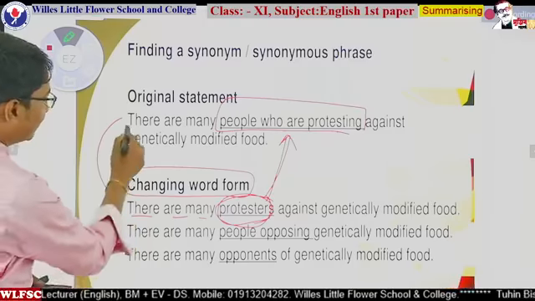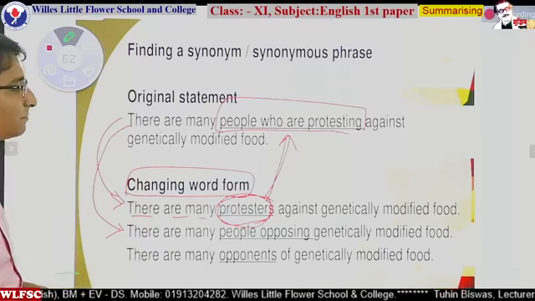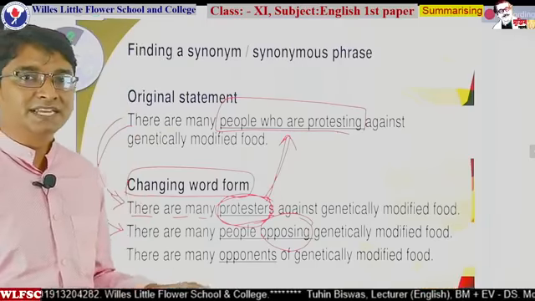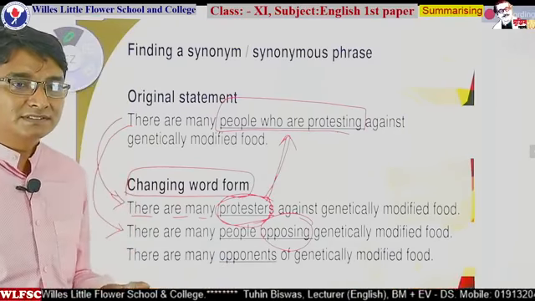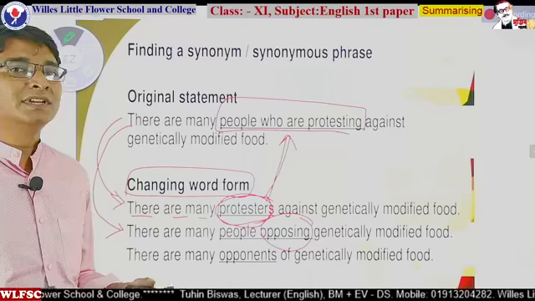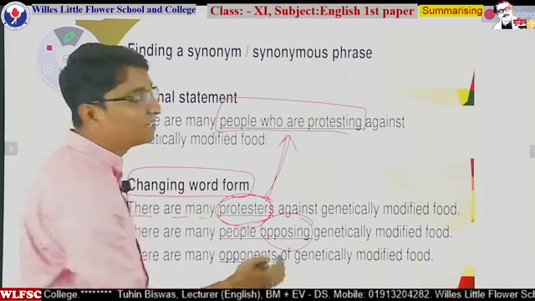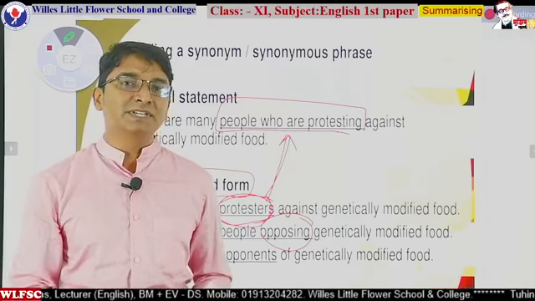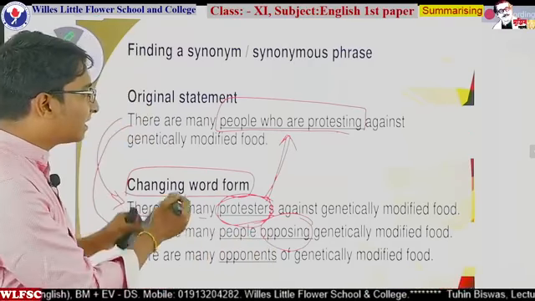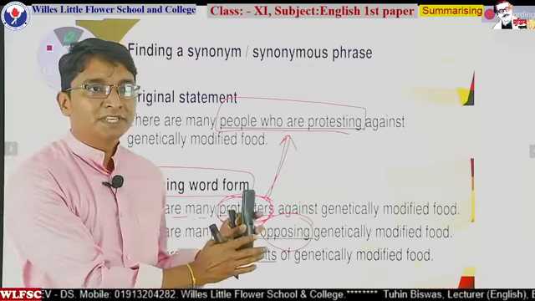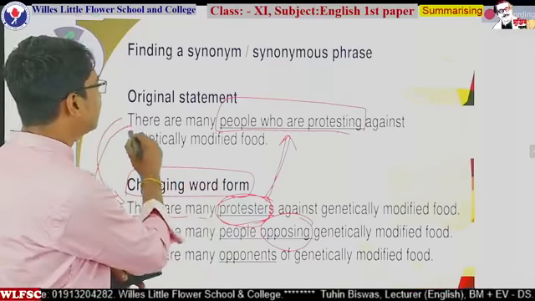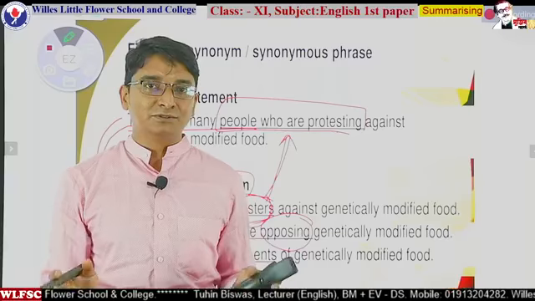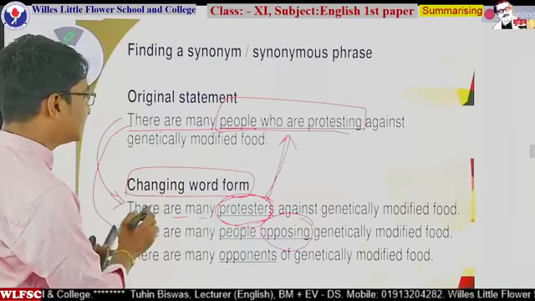Or in other words, we can say there are many people opposing genetically modified food. What is opposing? The meaning is the same, but the difference is the word. You have to introduce a new word. Opposing is a synonym of protesting. So instead of protesting, we can say opposing. The answer should be like this. If you just blindly copy the sentence, then teachers will give you 0 marks. So never try to do it. Just follow this changing formation.